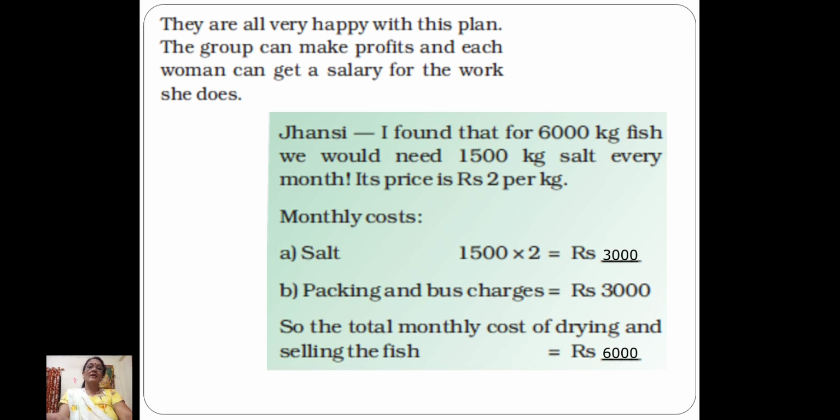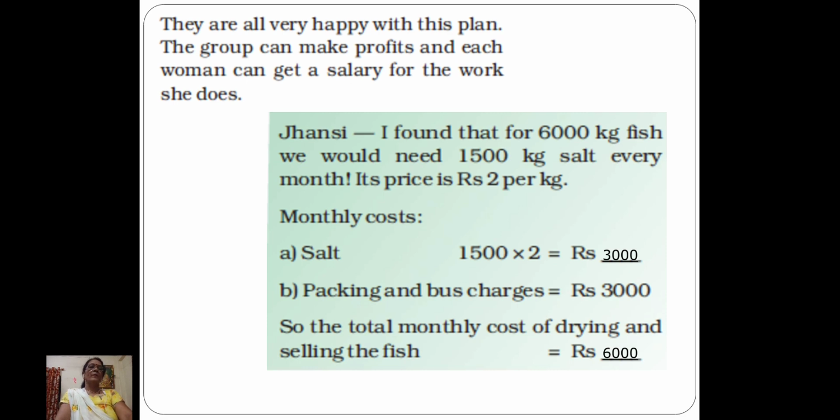That comes to rupees 3,000. First the salt charges are rupees 3,000, and packing and bus charges are rupees 3,000. So what is the total cost of drying and selling the fish? It is rupees 6,000, 3,000 plus 3,000.